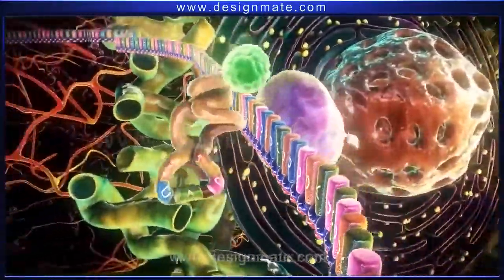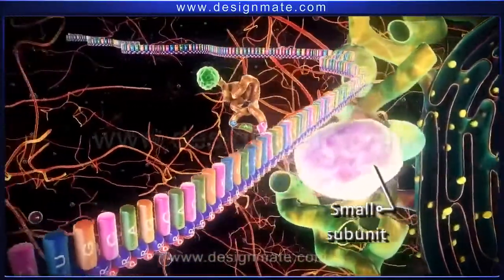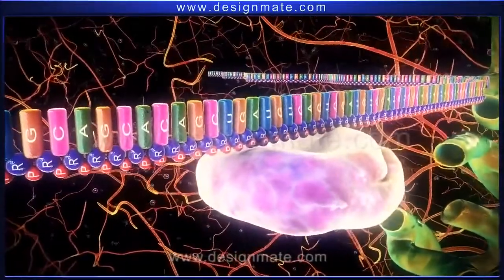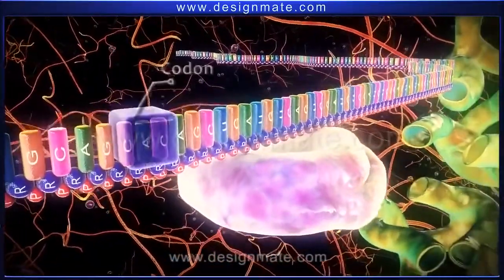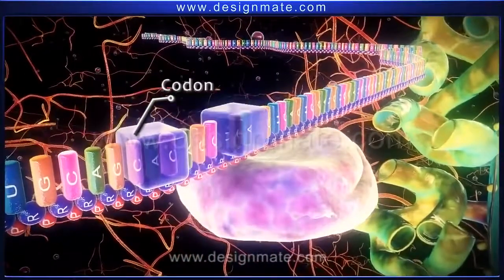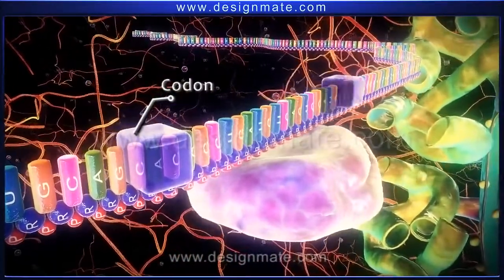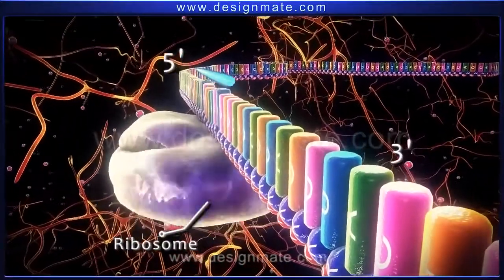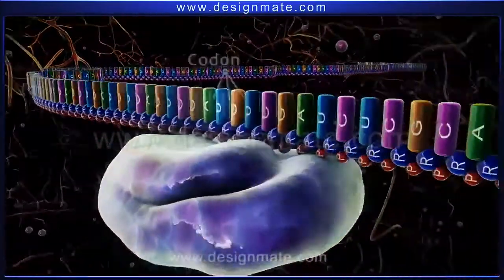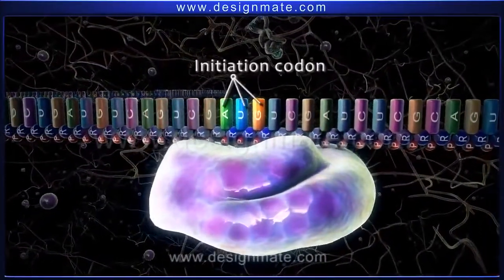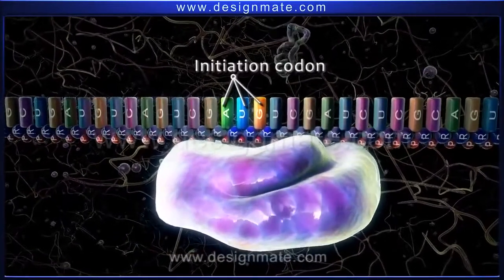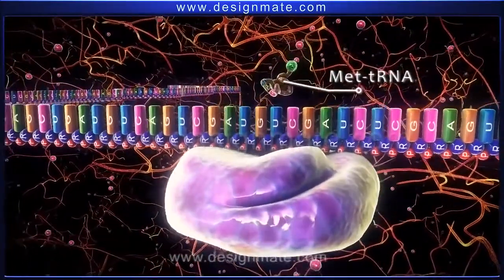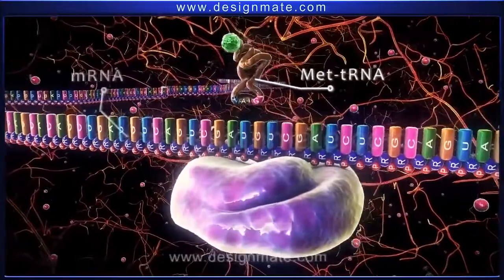During the initiation stage, a small subunit of the ribosome binds to the mRNA strand. The mRNA strand is made up of codons, which are sequences of 3 bases. Then the ribosome subunit moves along the mRNA in 5' to 3' direction until it recognizes the AUG codon, or the initiation codon. At this point, met-tRNA, possessing the anticodon UAC, pairs up with the AUG codon of the mRNA.